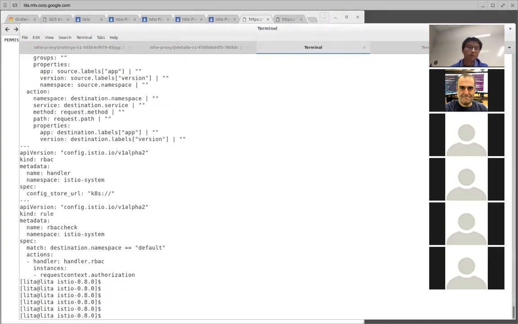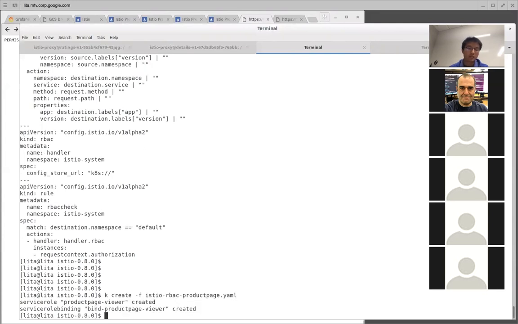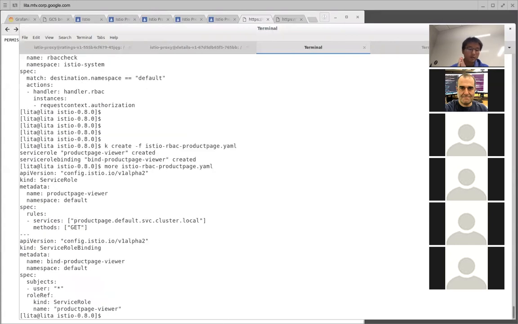So now we're gonna specify some access control, so that external traffic from ingress can access our front end. So this rule, let's take a look at this.